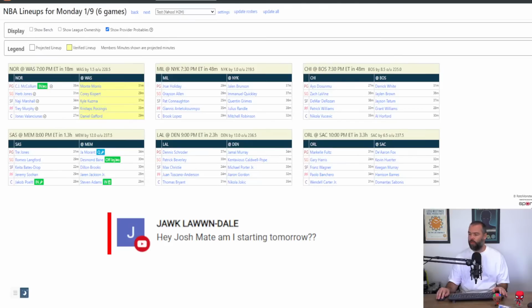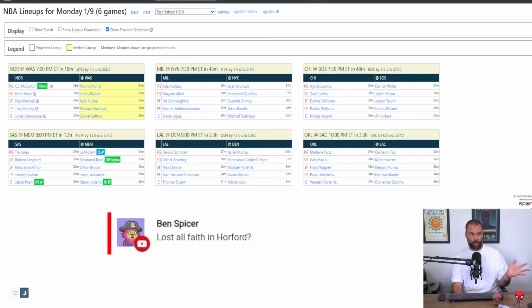Lost all faith in Horford? No, not really. Haven't lost all faith, but I understand that his value is not for everybody. He's never going to be a big scorer. His free throws are well off this season. He provides some good rebounds and hits some threes, but it's not for everybody. And I think that at his age, when you see a decline over the course of 30, 40 games, it's been a good stretch.